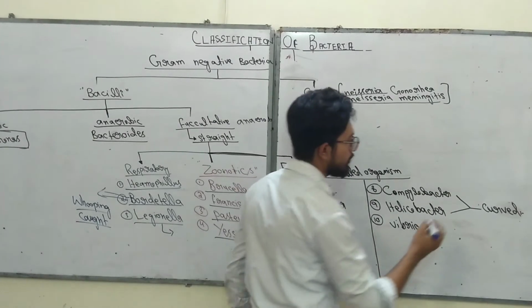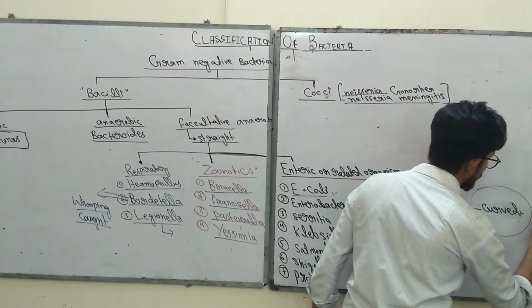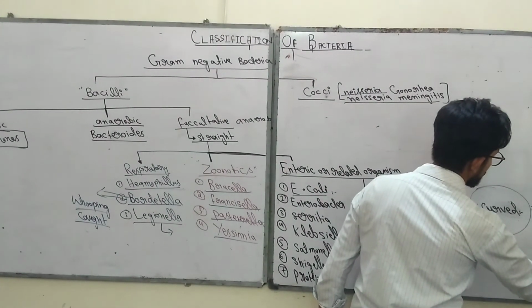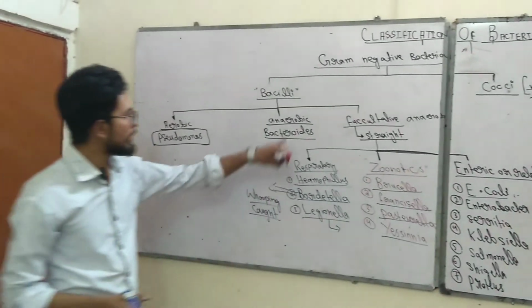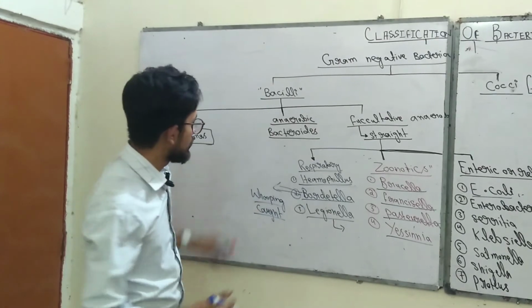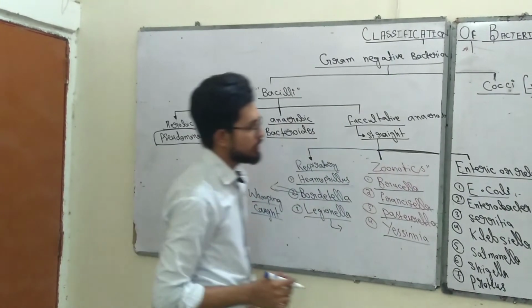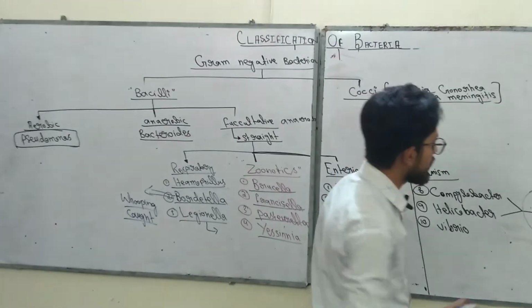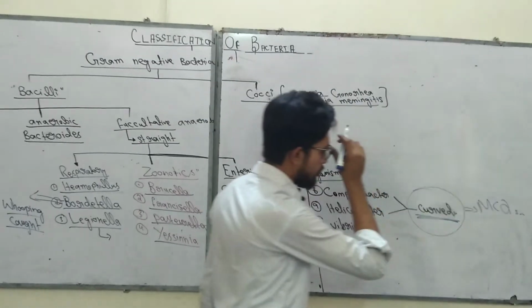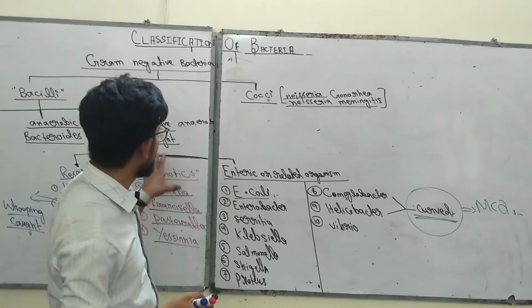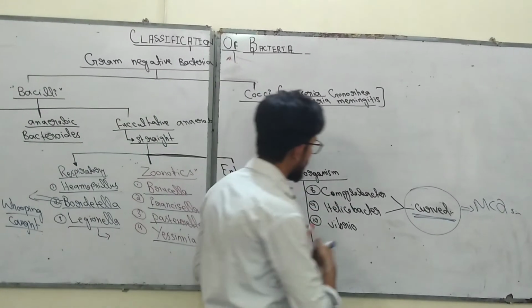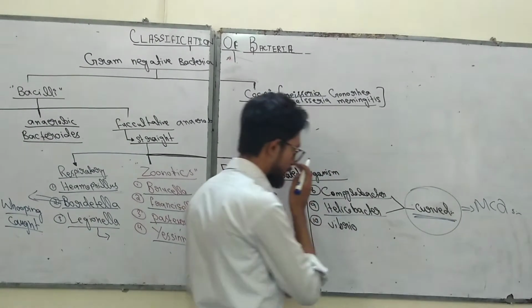You know, Campylobacter and Helicobacter are curve shaped. That is another MCQ point. All the gram-negative bacilli are straight, but Campylobacter and Helicobacter are curve shaped. So the MCQ: which organisms among gram-negative bacteria are curve shaped? These bacteria are Campylobacter, Helicobacter and Vibrio.